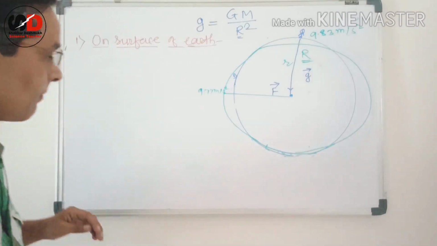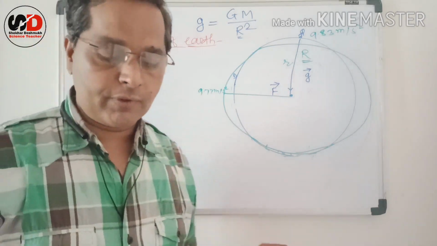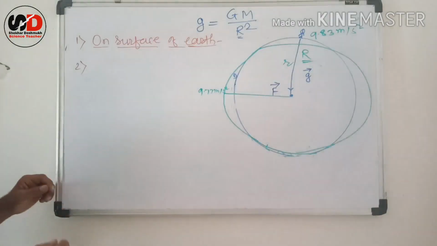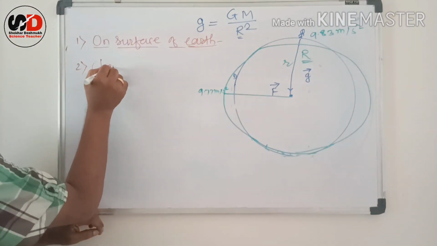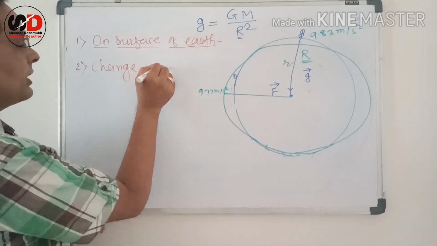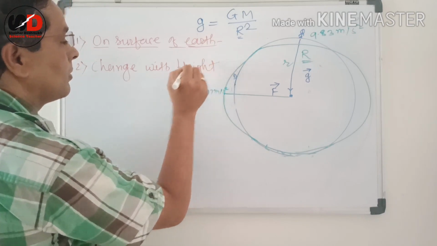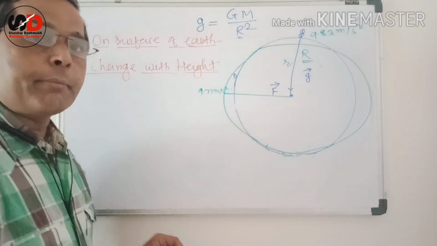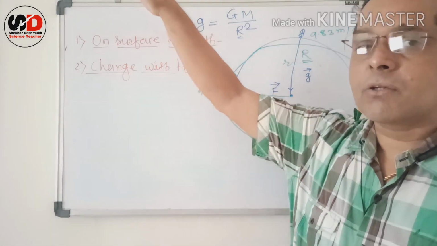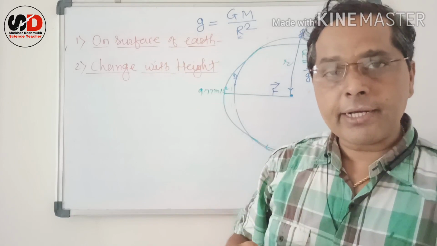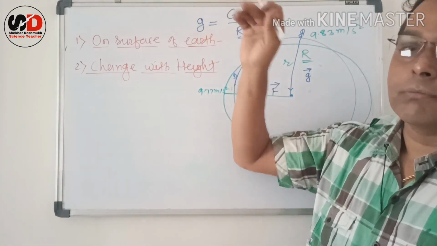Second, as we go away from the surface of Earth, that means depending upon height, g changes with height. That means if we are going away from the surface of Earth, then definitely the value of R increases continuously as we go above.